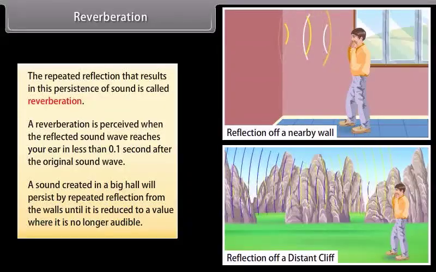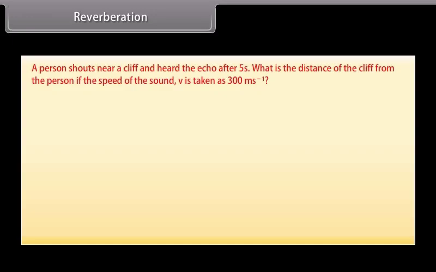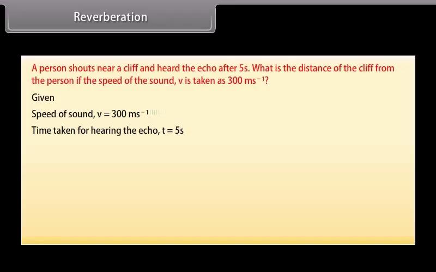Let's now solve a problem. A person shouts near a cliff and hears the echo after 5 seconds. What is the distance of the cliff from the person if the speed of sound v is taken as 300 meters second raised to the power minus 1? Given that the speed of sound v is 300 meters second raised to the power minus 1. Time taken for hearing the echo t is 5 seconds.